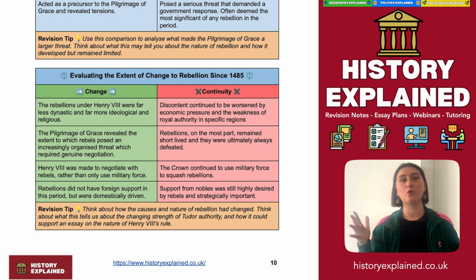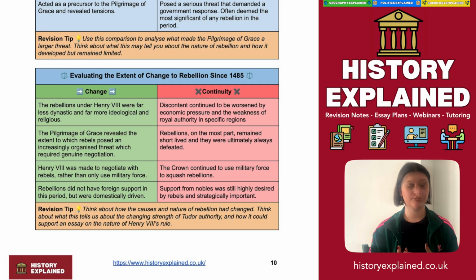So if we look at a bit of change and continuity about rebellions since 1485, we've now looked at this whole period from the start of Henry VII to the end of Henry VIII. If we start with the change, we see that rebellions under Henry VIII are far more ideological and far less dynastic than they were under Henry VII. This is kind of a suggestion that the Tudor dynasty was at this point very accepted, that the problem wasn't necessarily with the existence of Henry VIII as king, but more about the decisions that he was making.